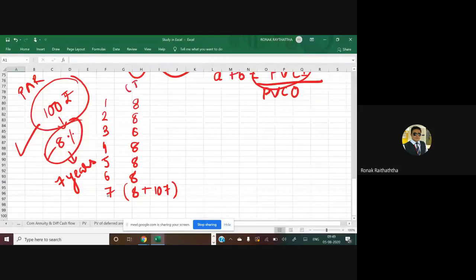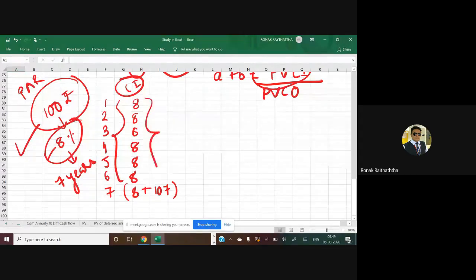Now, once you have the cash inflows, my dear students, then it becomes absolutely easy for you to find the PVCI. Take this sum as a differential cash flow. It is not a differential cash flow. Here, up to this point of time, it's an annuity, so you can apply the formula of annuity only. So present value of annuity.